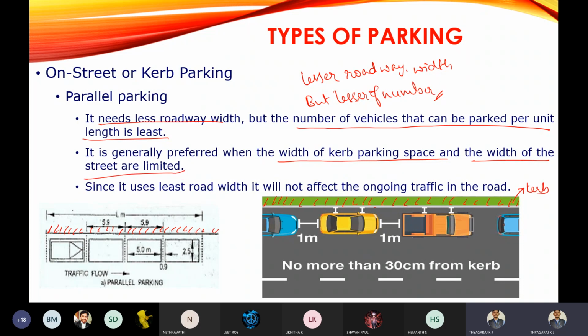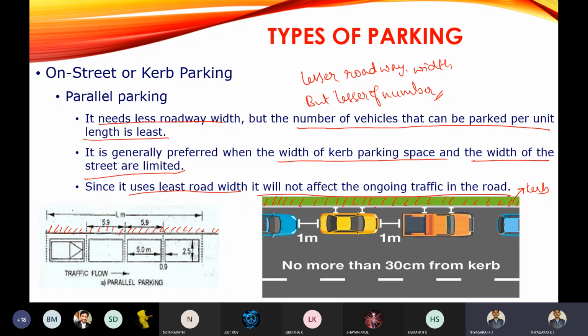So this parallel parking is only applicable when the width of the curb parking space and the width of the road is very less. Since it uses the least road width, it will not affect the ongoing traffic. So it will not be creating any problem to the moving traffic. Remember, parking the vehicle parallel to the curb, we are going to call it parallel parking.